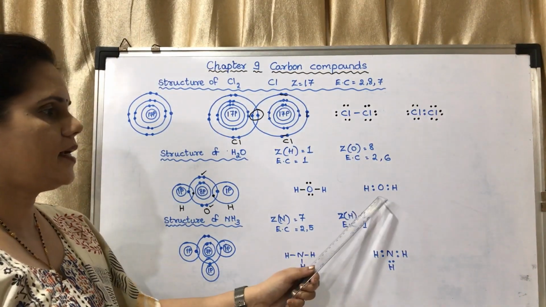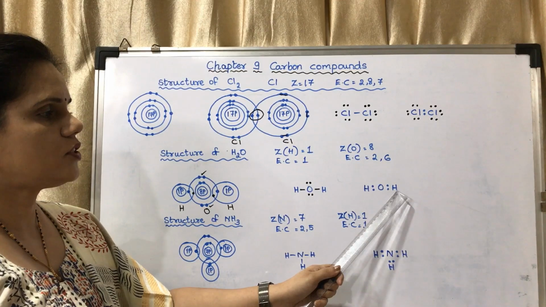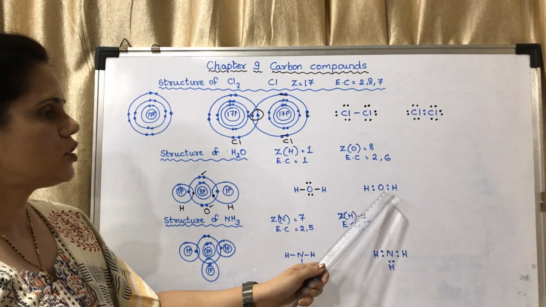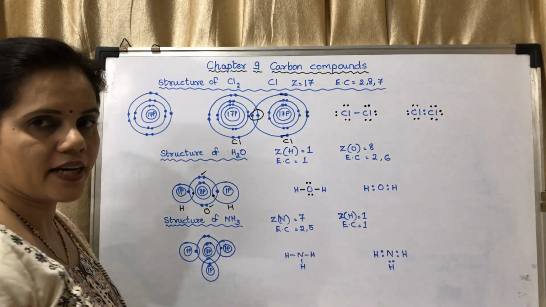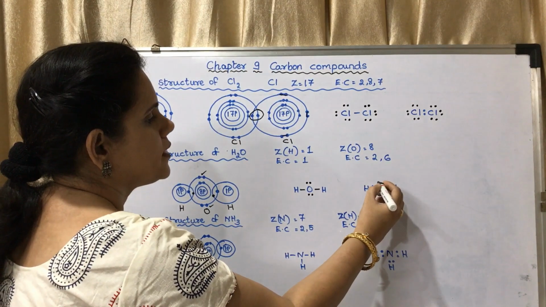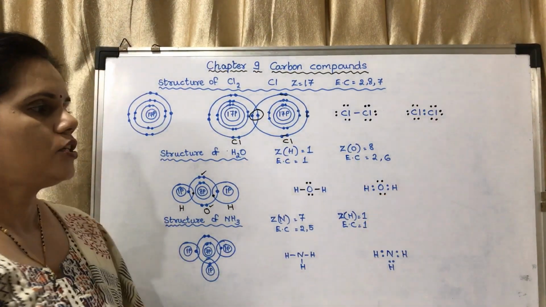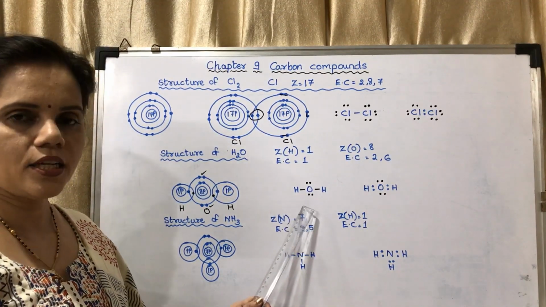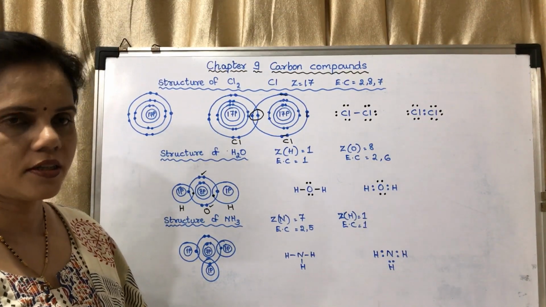Similarly, you may see oxygen forms a single bond with this hydrogen and oxygen forms a single bond with this hydrogen. So this is a single bond. What is remaining? The other electrons of oxygen are remaining, that I will be showing by putting these dots here. So this is the electron dot structure of water. This is the line structure of water. This is the electron dot structure of water.